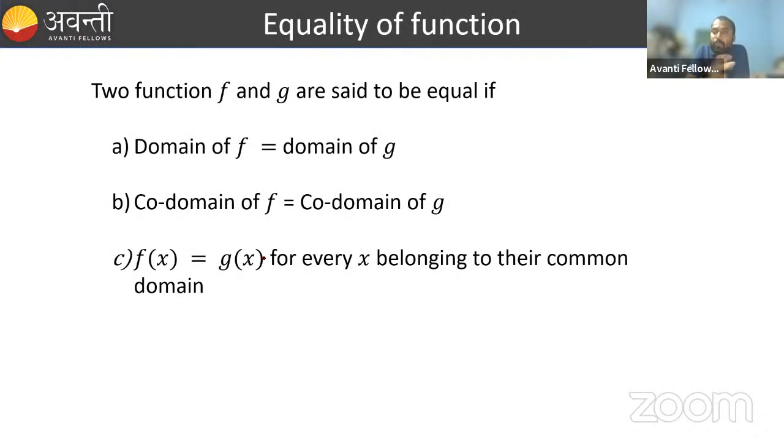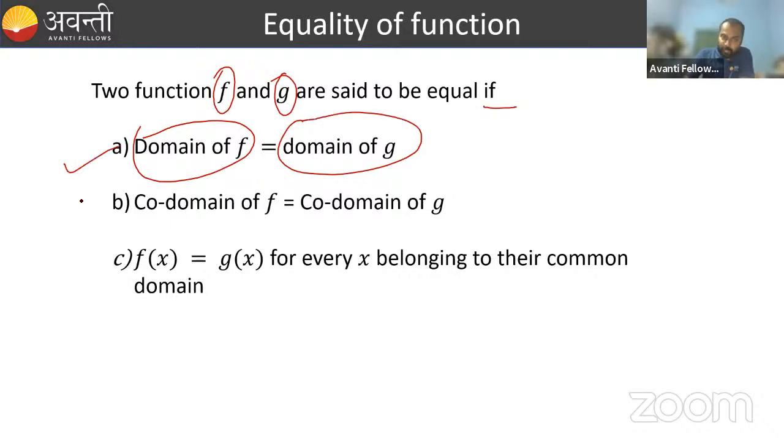Now we'll see when we can say two functions are equal. Suppose two functions are given to you, one is f, another one is g. So f and g are said to be equal if these three points are satisfied. First, domain of function f is equal to domain of function g. Second, codomain of both the functions must be equal, or you can say range of both the functions must be equal.